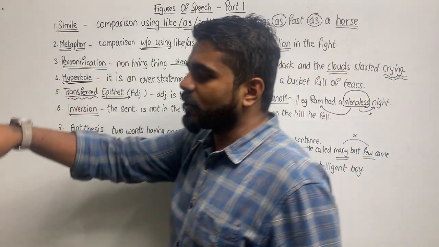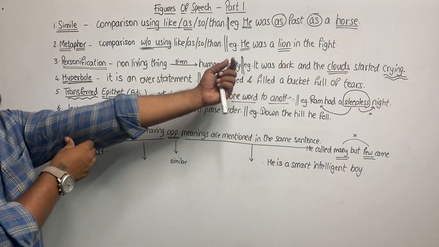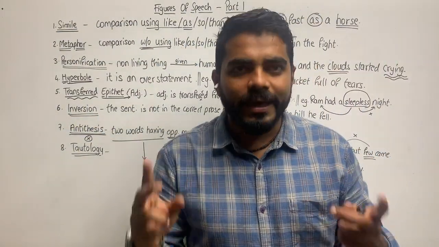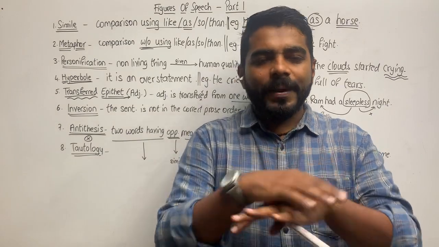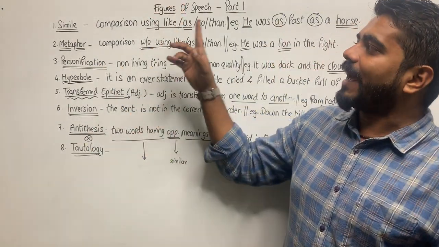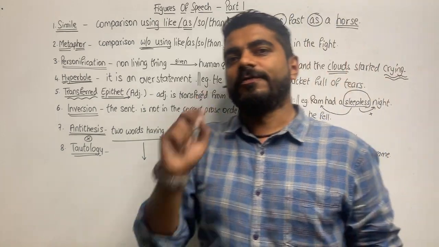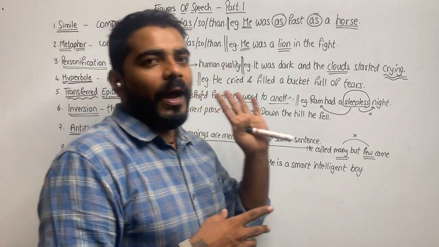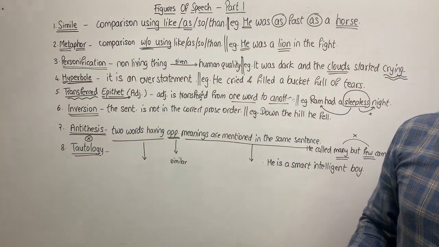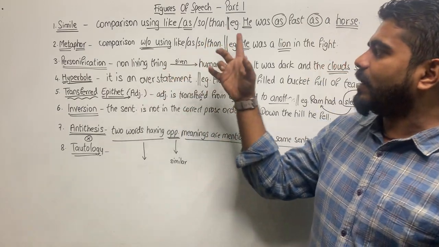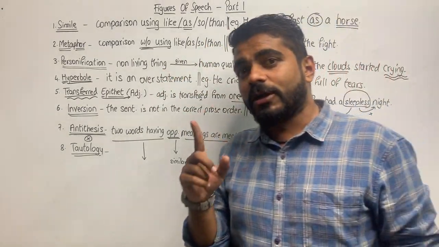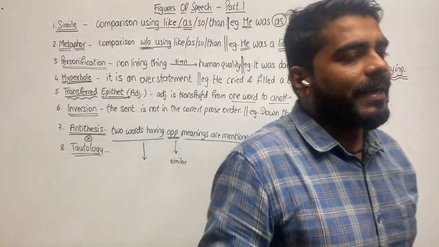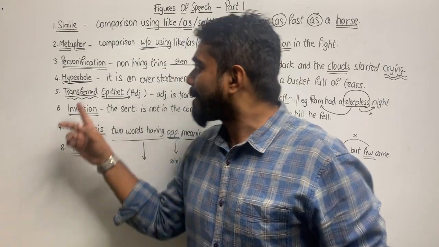Let's quickly revise all the figures of speech that we have done. The first one is simile. In simile, there is a comparison between two things, people, objects, places, animals. Comparison between two using the words like, as, so and than. Metaphor, in this we have a comparison without using like, as, so and than. Personification. A non-living thing is given a human quality. In personification, a non-living thing is given a human quality. Remember this? It was again the cloud started crying, or death lays his icy hands on me, something like that.